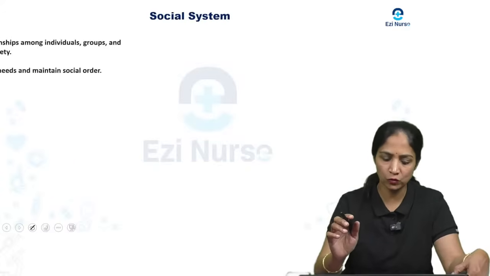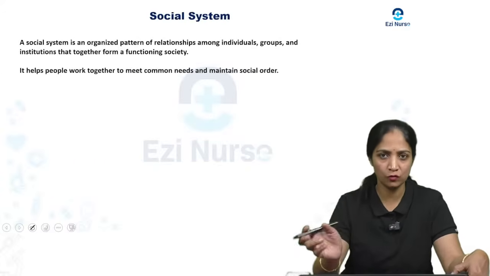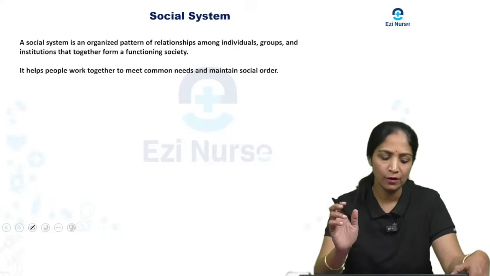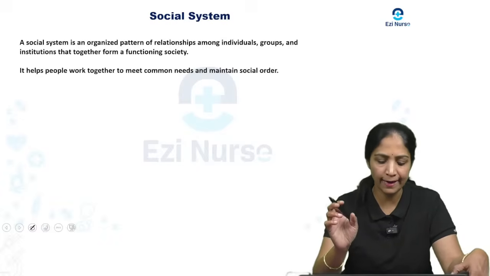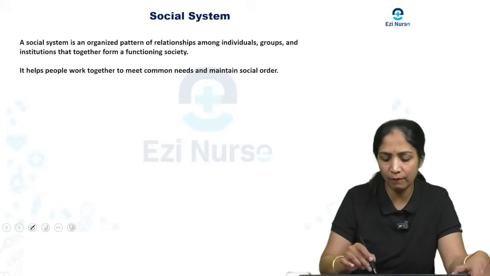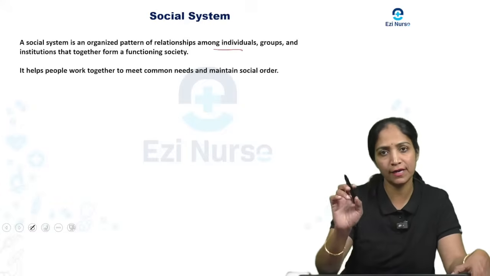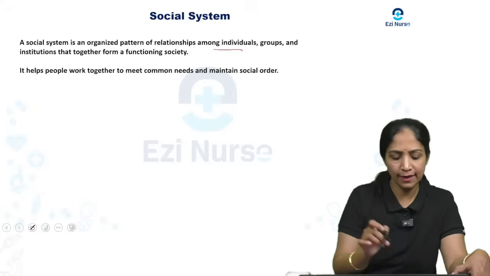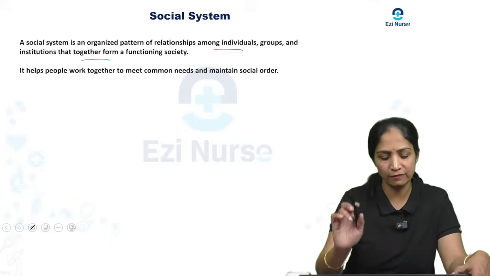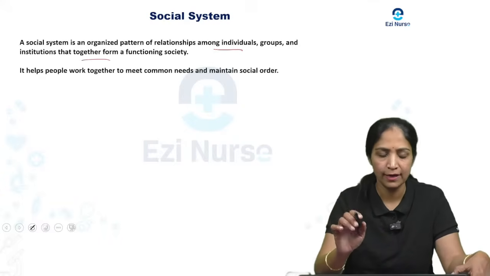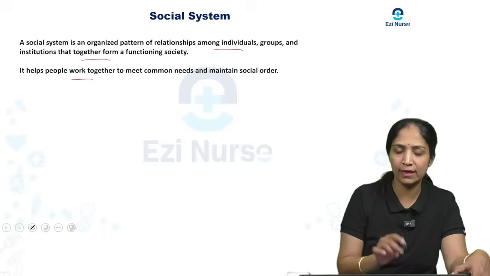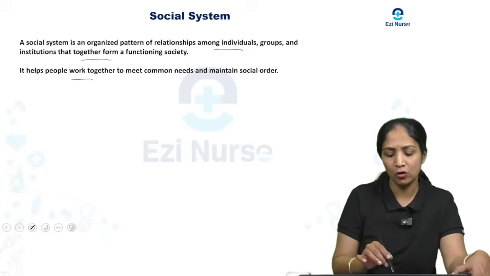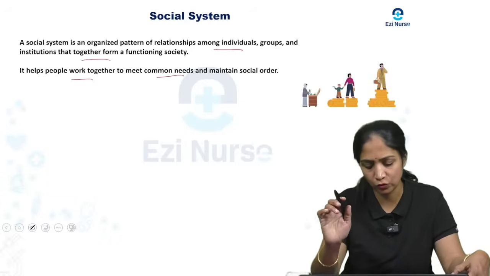Next we will see the social system. So what do you mean by social system? A social system is an organized pattern of relationships among individuals, groups and institutions that together form and keep a society functioning. It helps people come together to meet common needs and maintain social order.